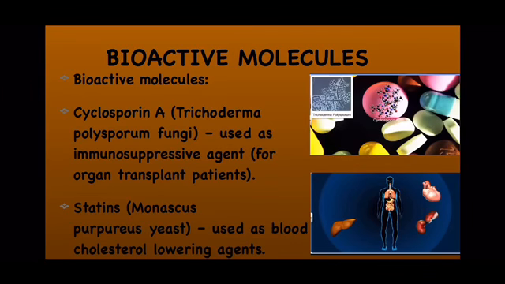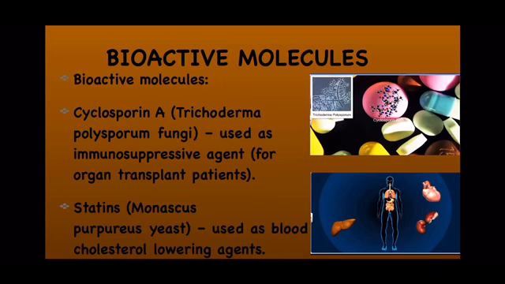Children, you know that the liver in the body produces cholesterol, and this cholesterol plays a very important role in the proper functioning of certain sex hormones like testosterone. So when the production of this cholesterol is more in our body, it gets deposited in the blood vessels, which results in the narrowing of blood vessels, and the term used for it is atherosclerosis.